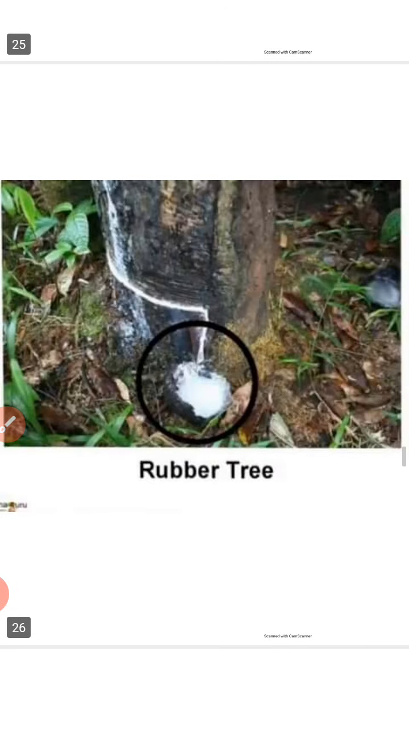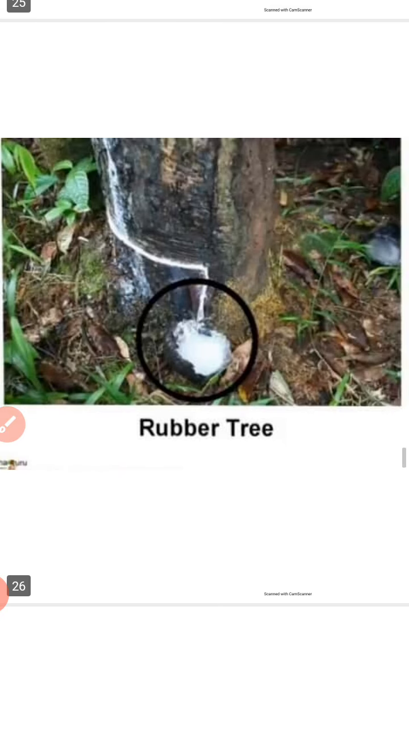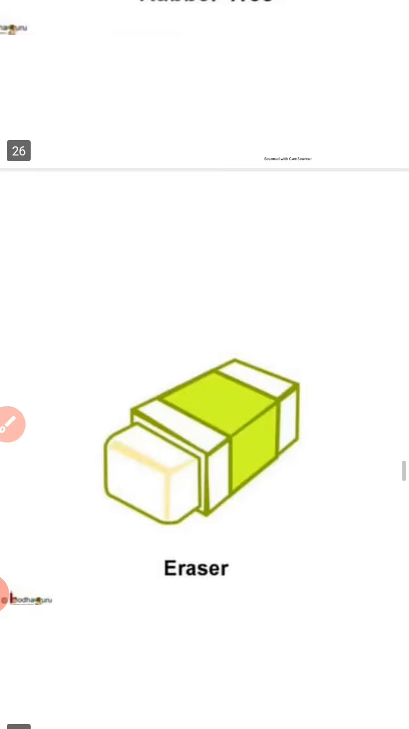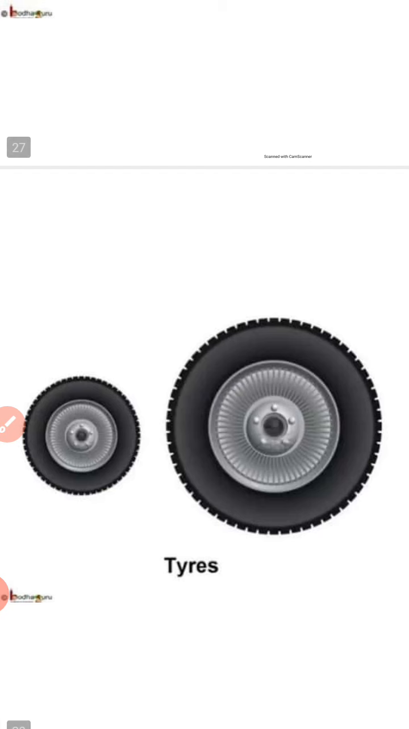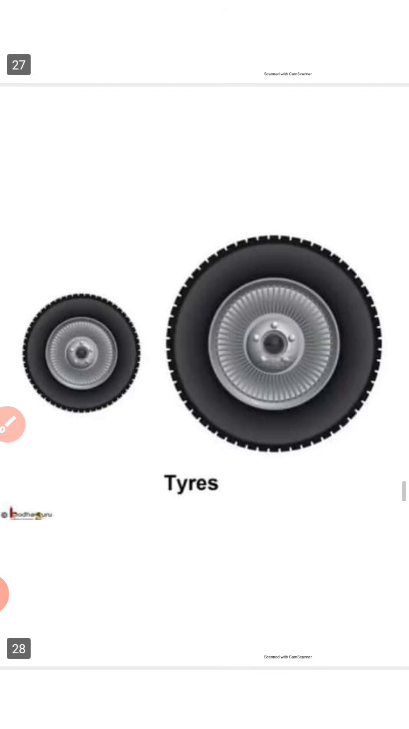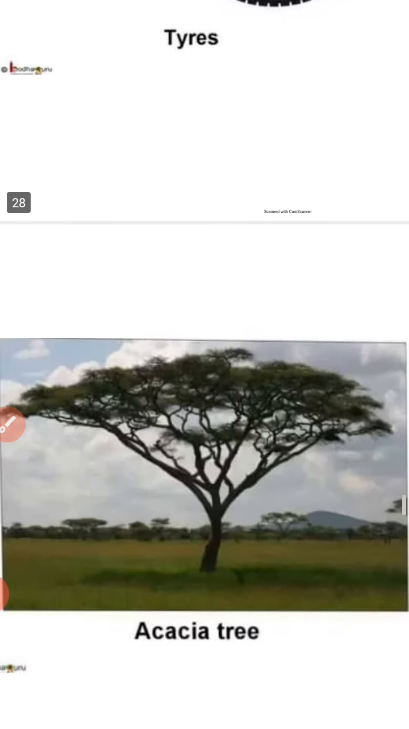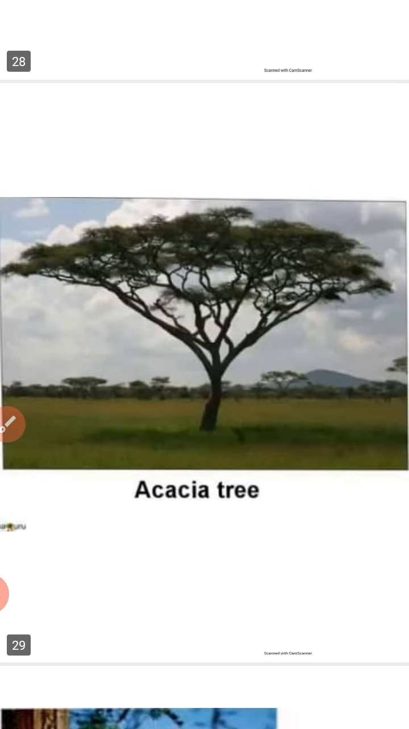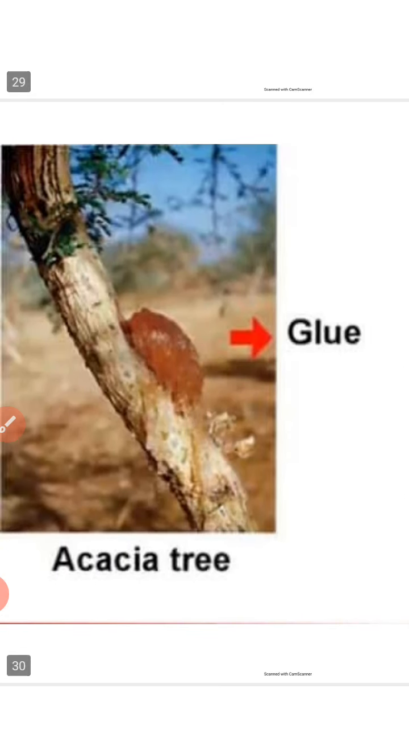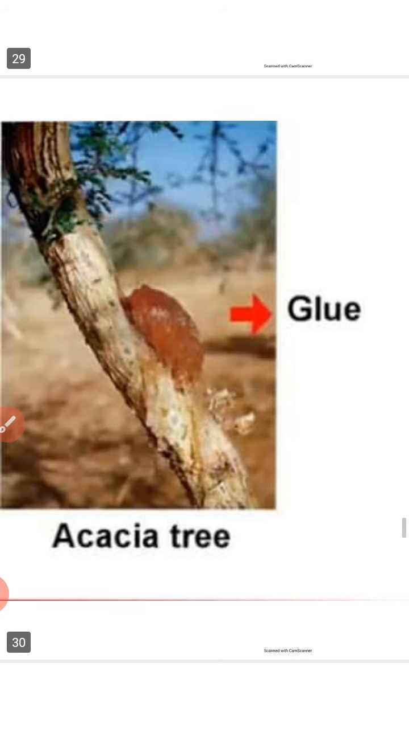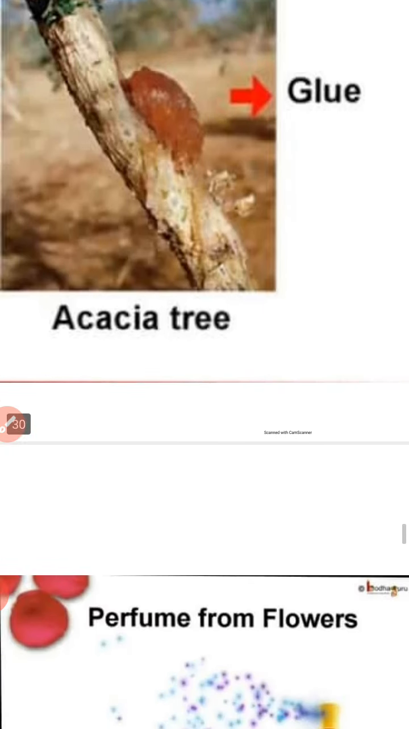Here again is a rubber tree. We get rubber from the rubber tree. Here rubber is shown, right? And things like erasers and tires are all made from rubber, and rubber we get from plants. Now this is an acacia tree. Look at the picture. From the acacia tree, glue is formed, right? Glue is formed from the acacia tree.